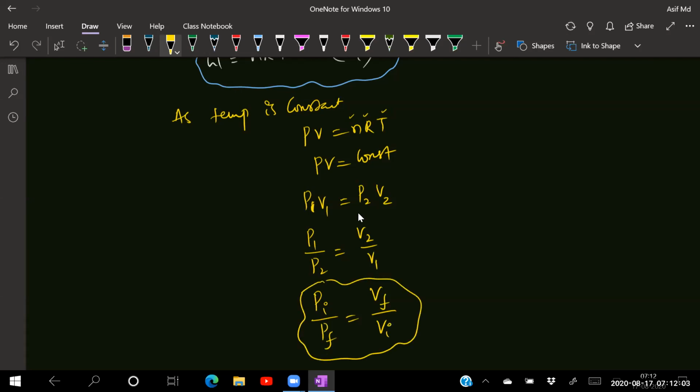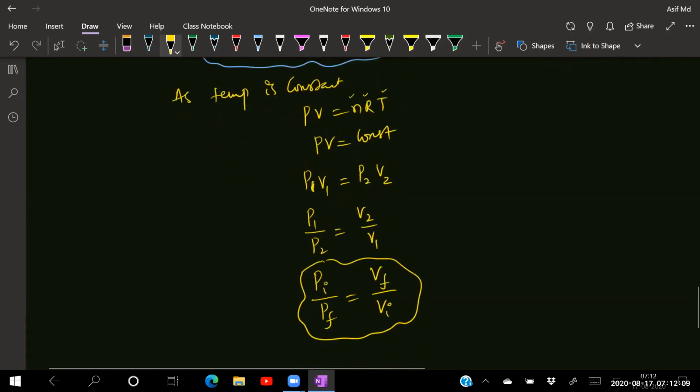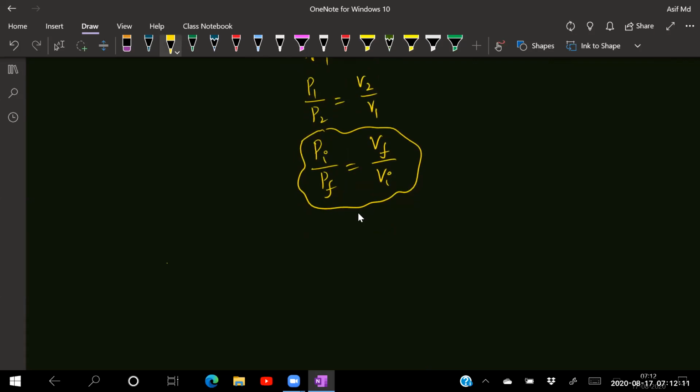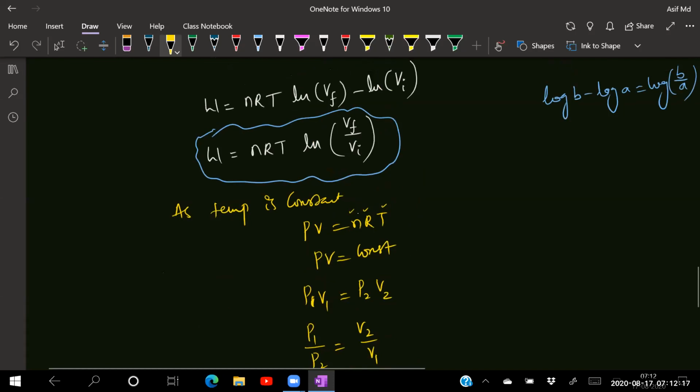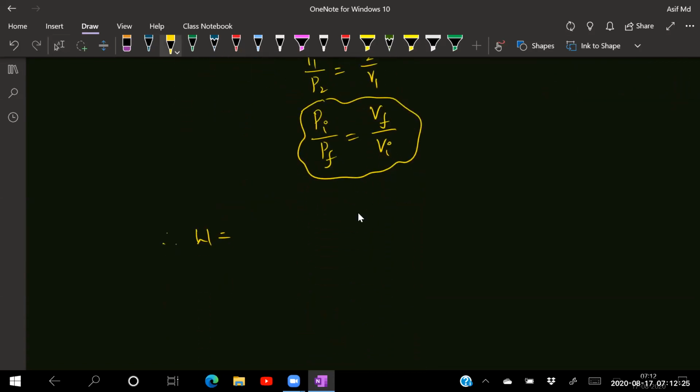Now see the formula I am having: W is equal to nRT ln of V final by V initial. That means in V final by V initial, can I write pressure? V final by V initial means P initial by P final. So this will become nRT into ln of P initial divided by P final. So this is the formula for the work done in the isothermal process.